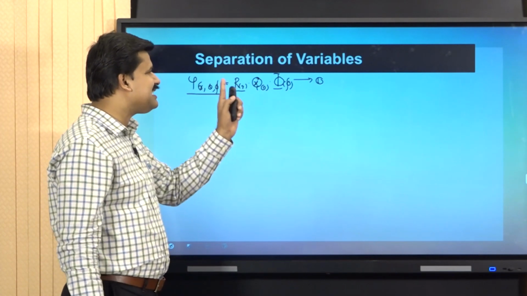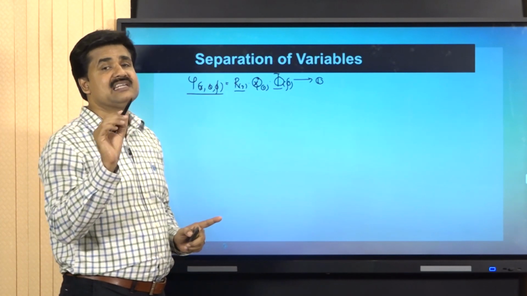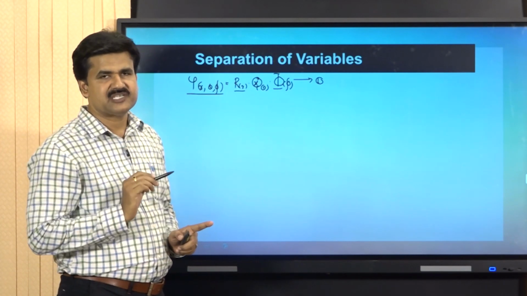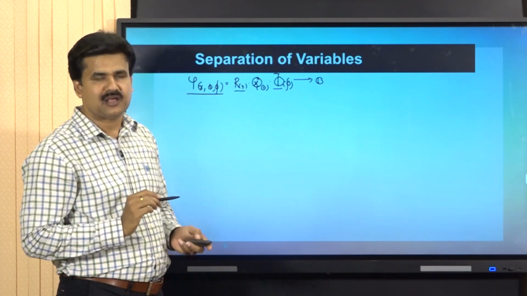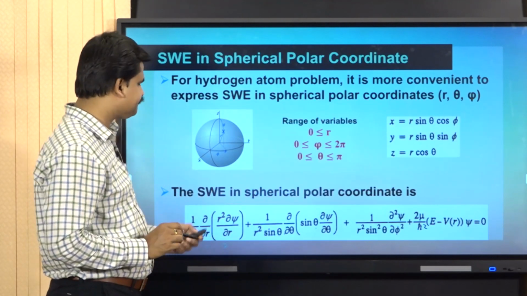Now, this is to be substituted in the parent Schrodinger wave equation expressed in spherical polar coordinates. That means we have to substitute in this equation.